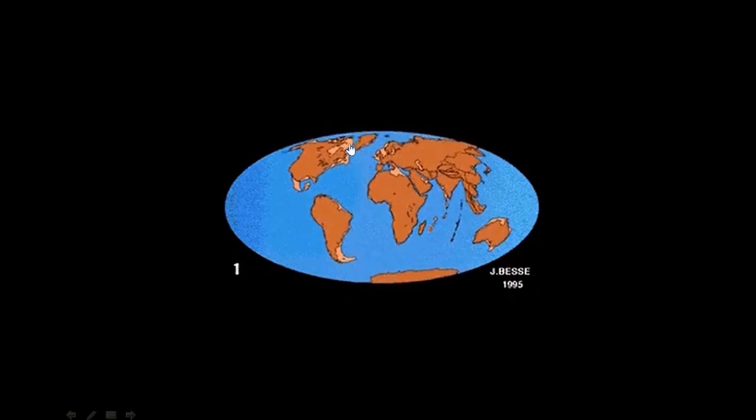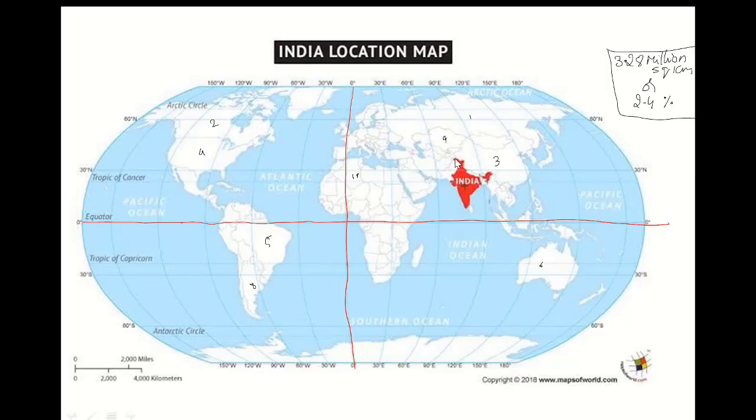So this is the present day map. Even today the world is expanding and the continents are still dividing. Okay, this is the location of India in the world map. See, the world can be divided by the equator and the prime meridian. This is just an imaginary line, and it divides the world into 4 quadrants. So India belongs to the northern quadrant.